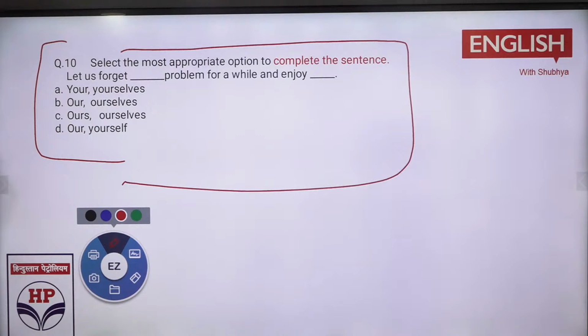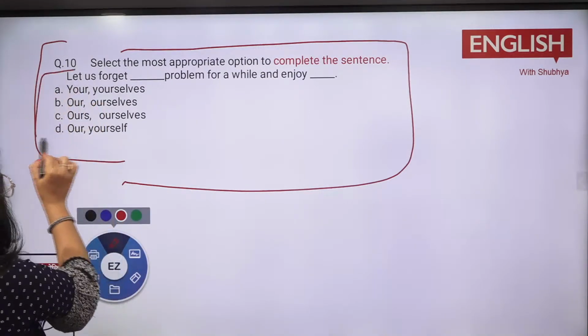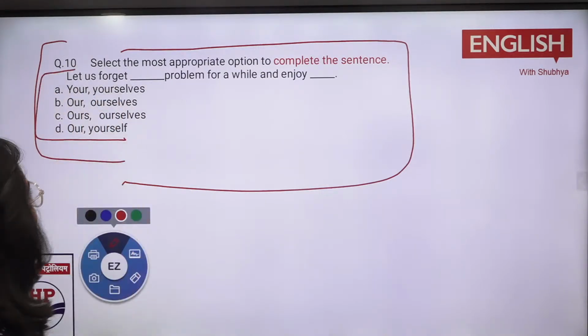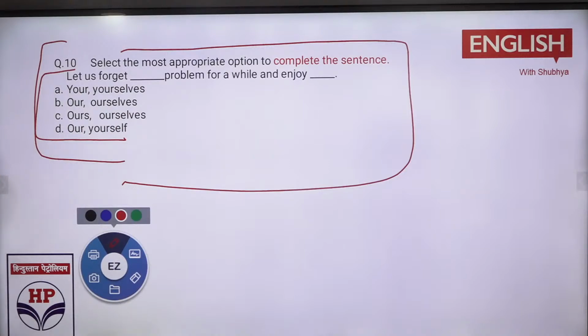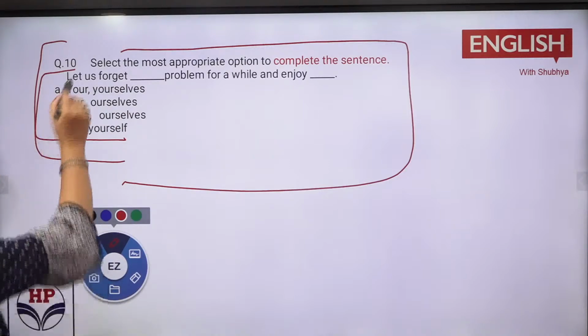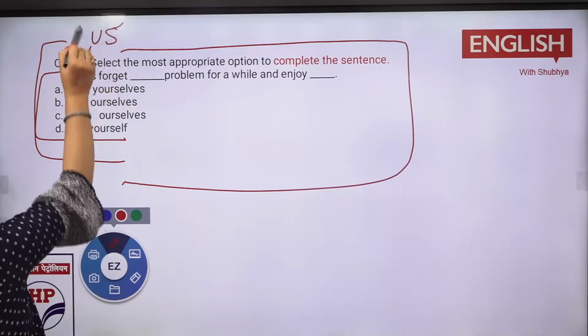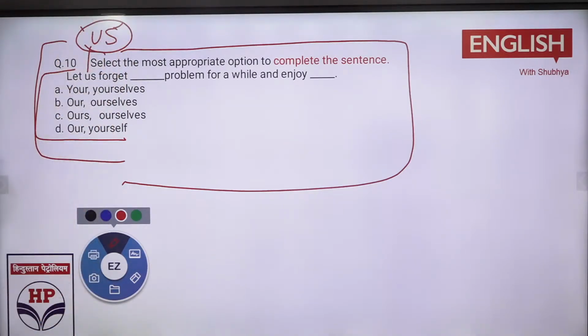Let us forget dash problem for a while and enjoy dash. Now you have options. Let us forget your problem for a while and enjoy yourselves. Let us forget. Now just remember the thing is here us is there. Us होता है हम सब लोगों के लिए. There are many people there. So that is why us is there.